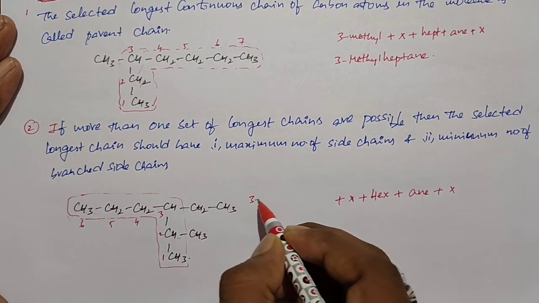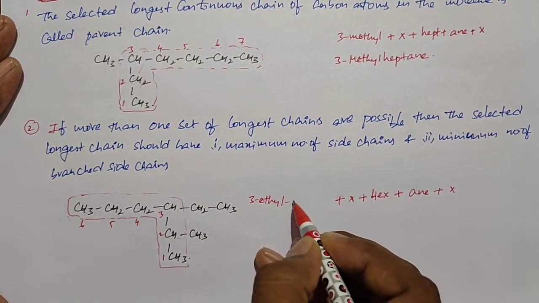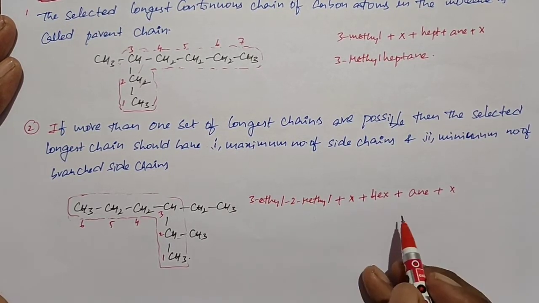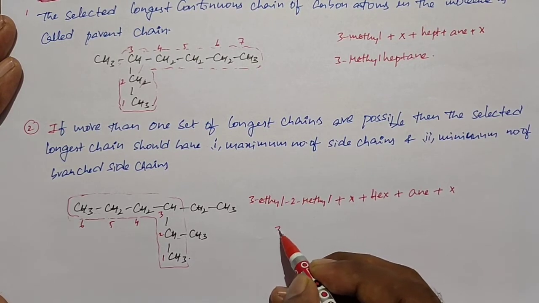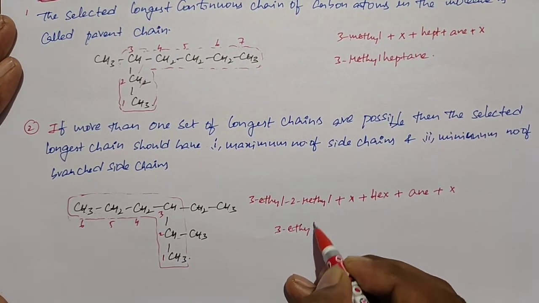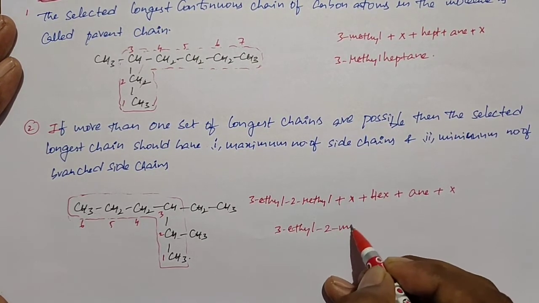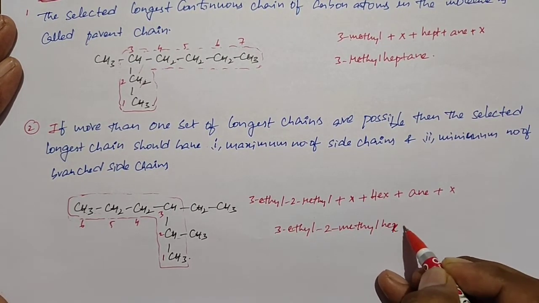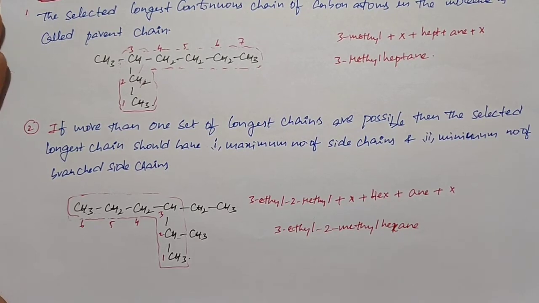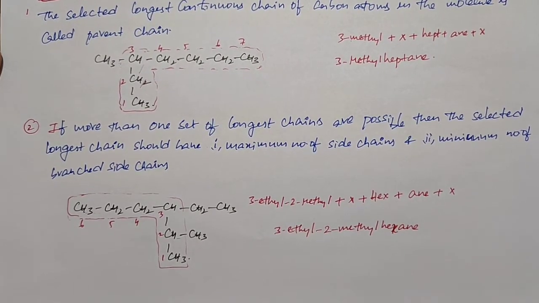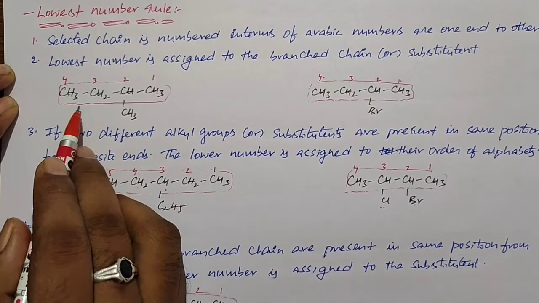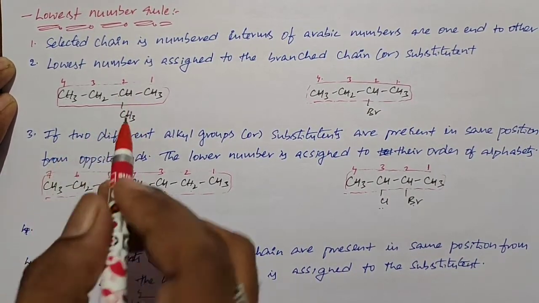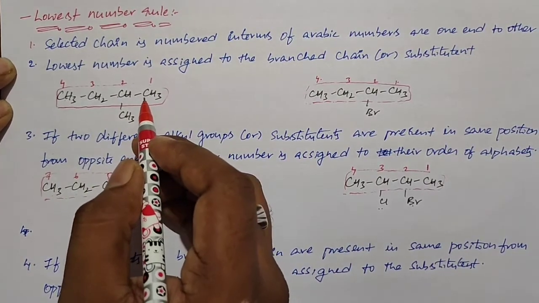So 3-ethyl, 2-methyl. Write the name by adding all things. So the name of the organic compound is 3-ethyl-2-methylhexane. Okay, next one. This is the next one. Here we already selected the longest chain, and we gave the least numbering also. So we need to write the name directly.